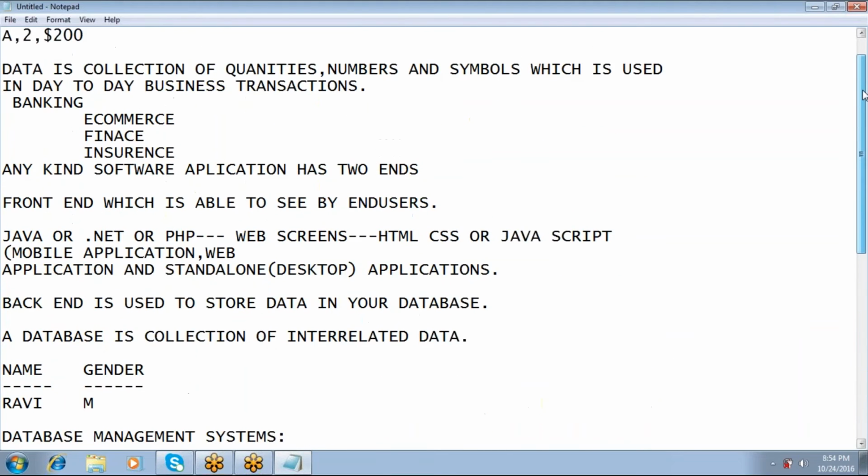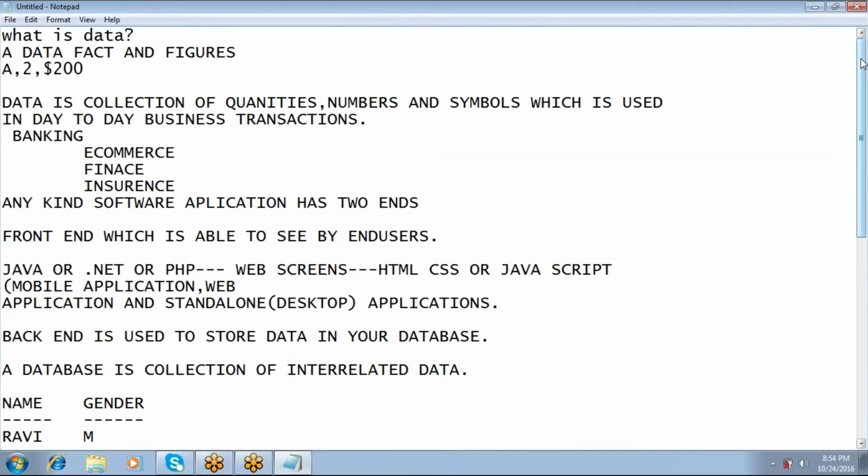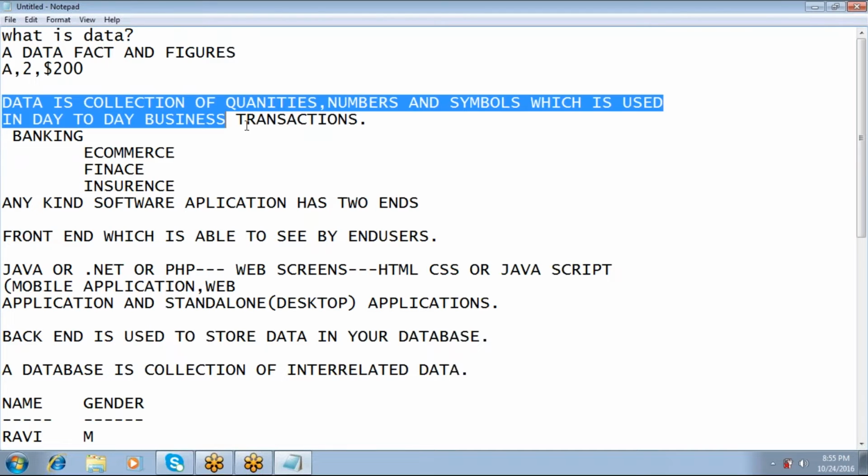Today we are discussing a few topics. What is data? Data is facts and figures. That is the basic funda. If you want to elaborate that statement, you can answer that data is a collection of quantities, numbers and symbols which is used in day-to-day business transactions.